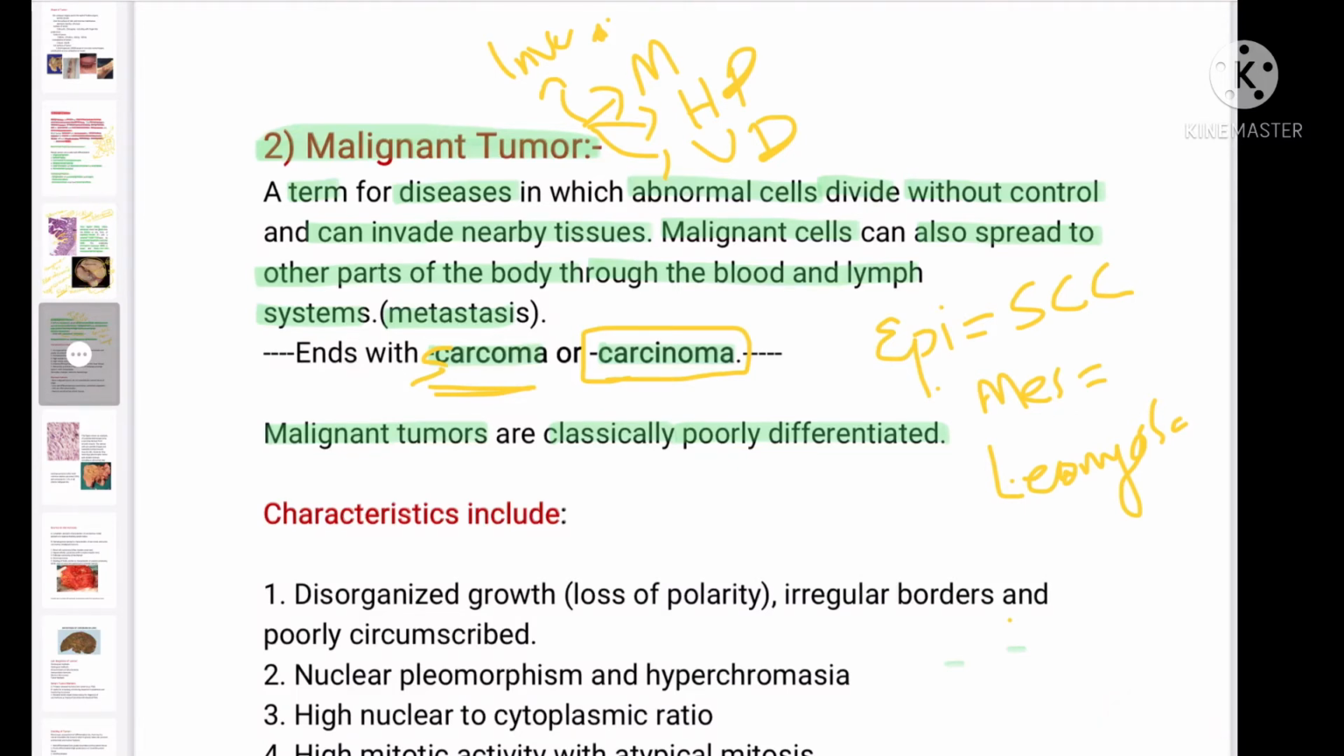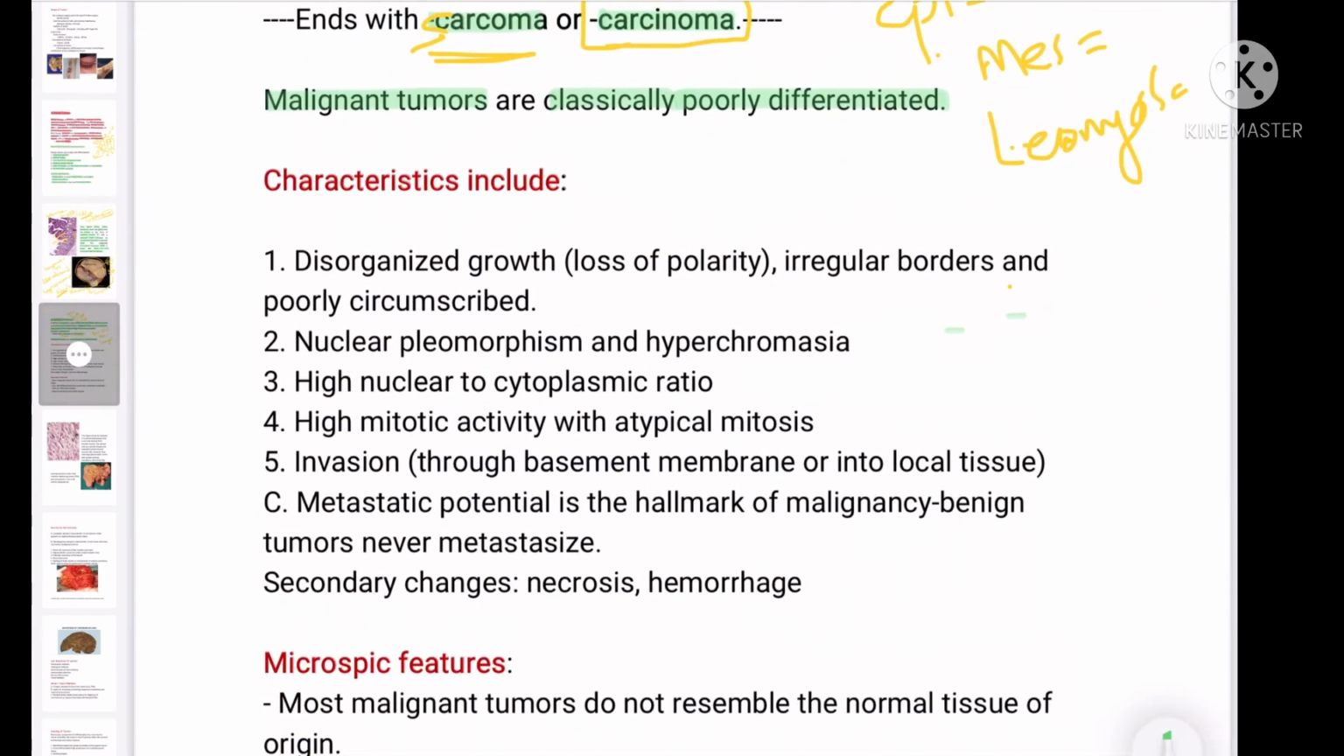What are the characteristics of a malignant tumor? A malignant tumor has disorganized growth, not like a benign tumor, which has organized growth. The borders will be irregular and poorly circumscribed. There will be nuclear pleomorphism, the nucleus will be of different shapes. There will be highly atypical nuclei, larger in size and different in shape. And hyperchromasia, the nuclei will be more dark. High nuclear to cytoplasmic ratio, the nucleus will be larger than that of the cytoplasm.